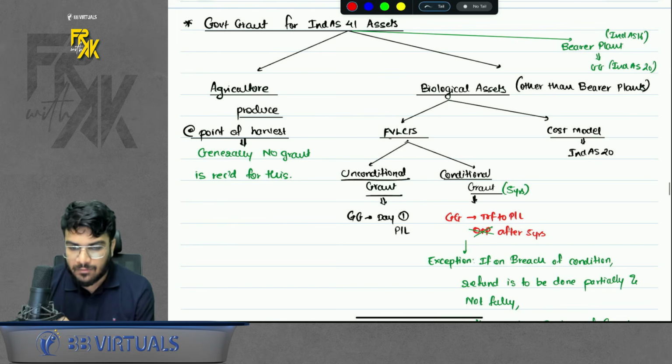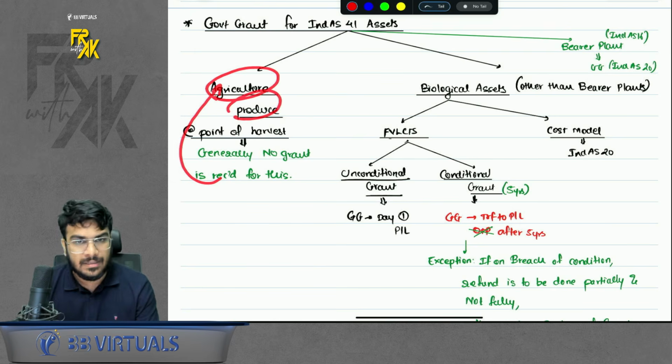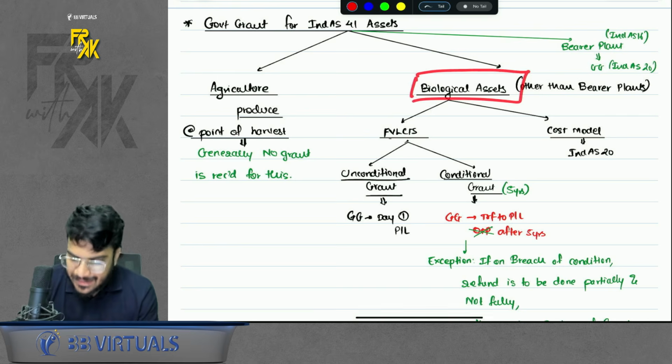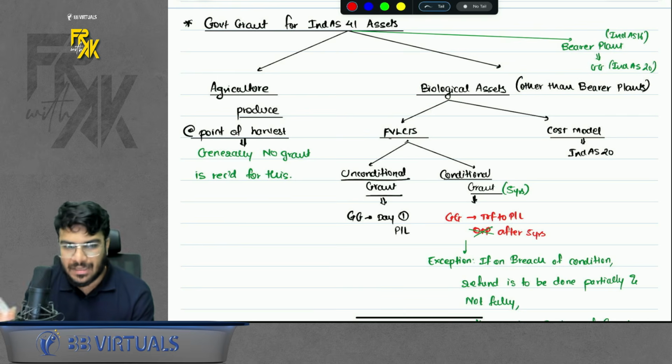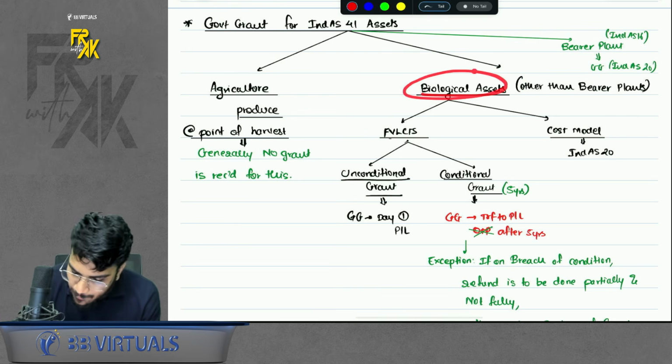Now remember one thing, what the standard says. Standard says normally we do not receive any grant for agriculture produce. So no discussion is done for this. Acha. So it says we normally receive grant only for biological asset. So if you receive any grant for biological asset,